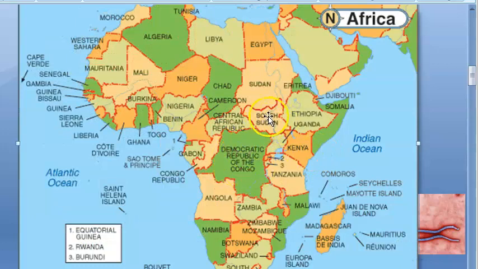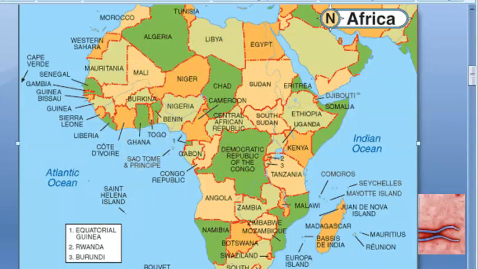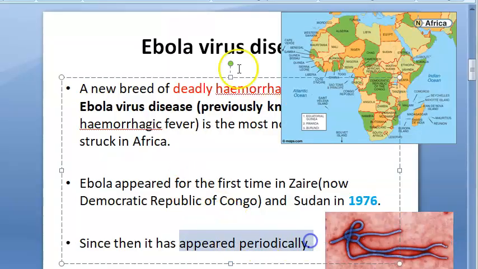And then this is Sudan. I think they have Sudan here and South Sudan. So which one exactly are they referring to? And there's a Congo Republic here, and there's a Democratic Republic of Congo. Wow. So I think somewhere here, guys, and somewhere here it started. What started? Ebola. 1976, Zaire and Sudan. Okay, Central Africa. Since then, it is appearing periodically. It is appearing again and again. That's what you have to remember.